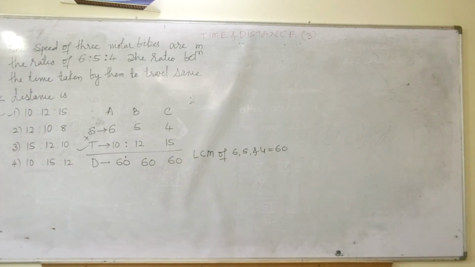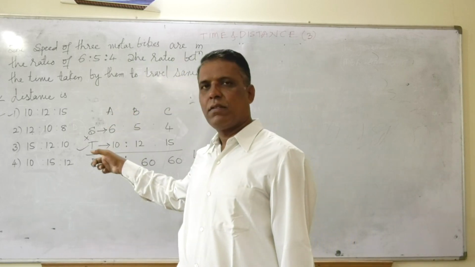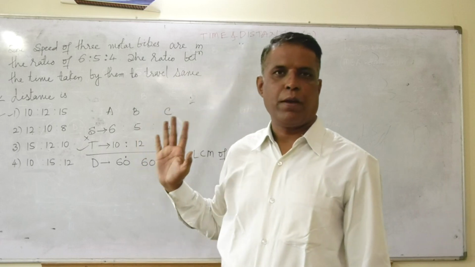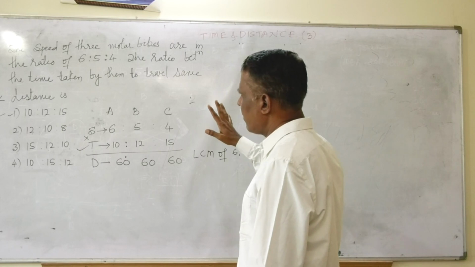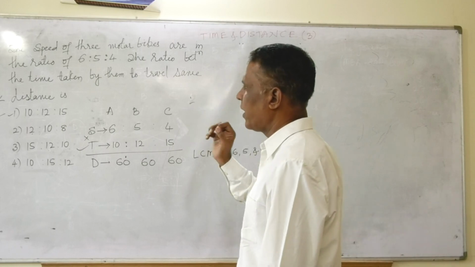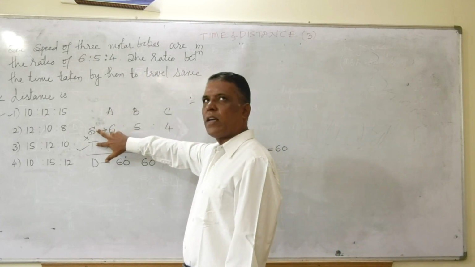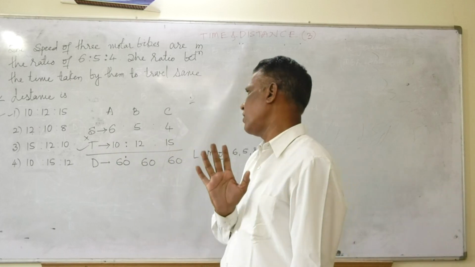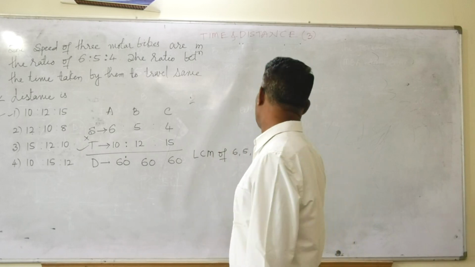So if in the question data is available in the form of ratio where distance is a constant, within 5 seconds you can pick the answer without using paper and pen. Just keep in your mind the relation: where distance is a constant, speed and time are inversely proportional to each other, friends. Then you can pick the answer very easily.